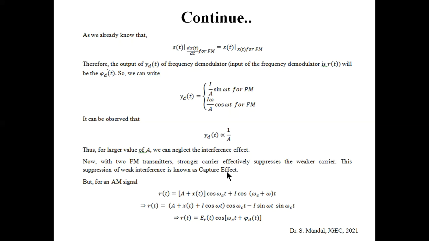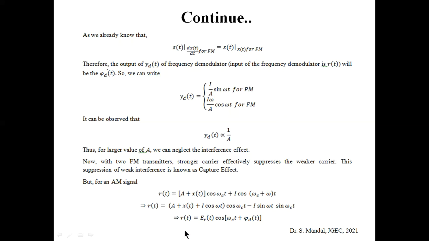So that is the capture effect. So you can see that the value of the interference is I by A into sine omega t for PM, and I omega by A into cos omega t for FM. So that is for the FM and PM angle modulation case.